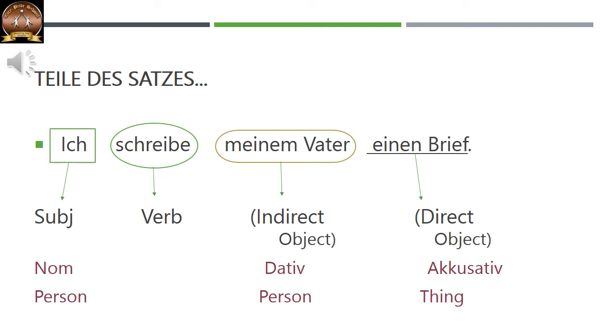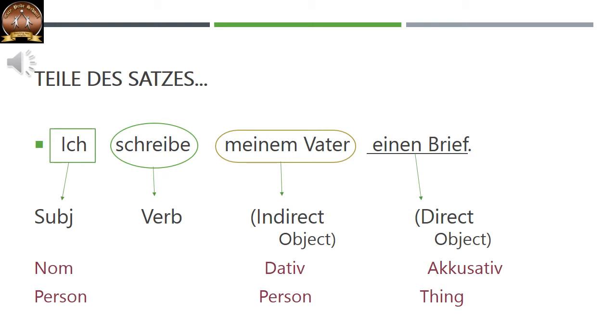This sequence is always fixed. You cannot change this sequence. You cannot say ich schreibe einen Brief meinem Vater. You have to say the dative object first and then the accusative object. So NDA: nominative, dative, accusative. NDA is the sequence that you have to remember.